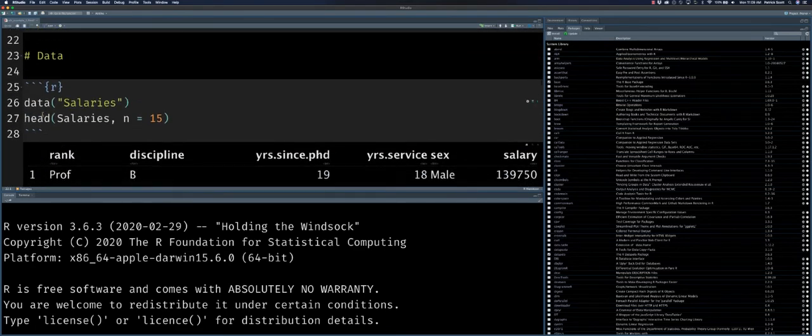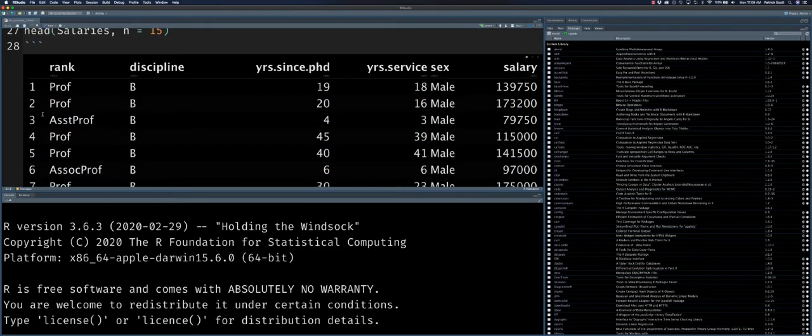Before we downloaded our data, we examined the first few observations, and we noticed that we have the rank of the professors, whether it's assistant, associate, or full professor. Discipline is a binary indicator, I believe. It takes the value A if it's in a theoretical discipline, and B if it's in an applied discipline. We have the number of years since that professor attained their PhD, the number of years they were in service, and a binary gender categorical variable capturing either male or female, and then we have the salary information here.